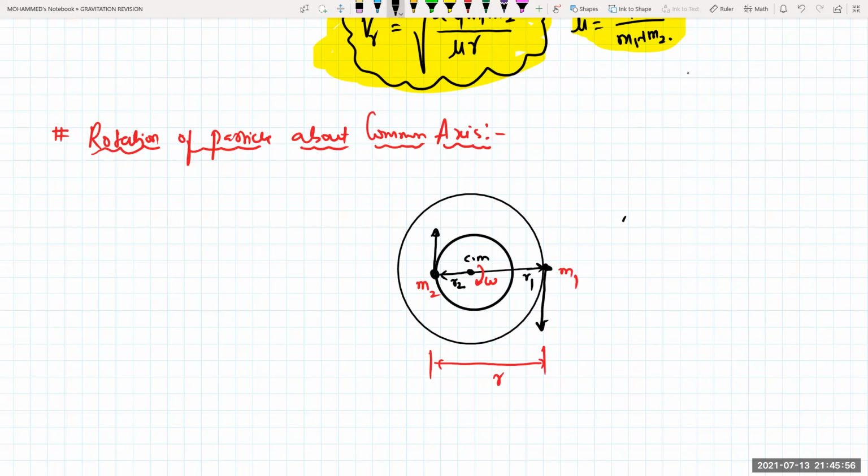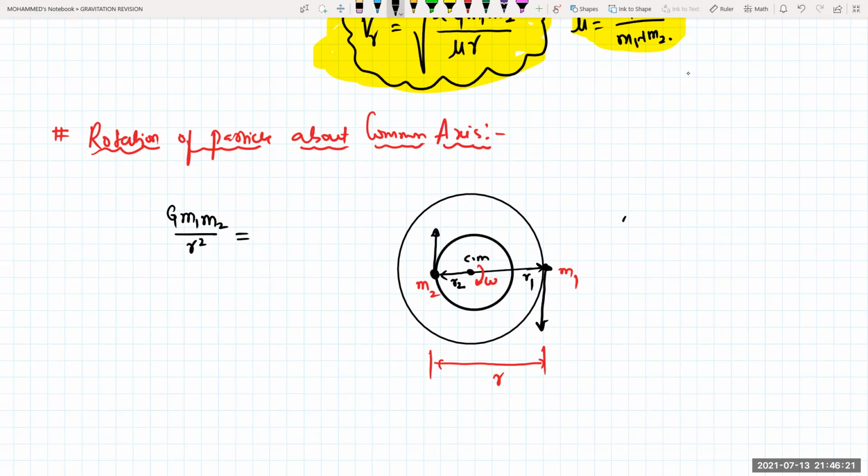Now tell me, when a particle is moving in a circular path, what is the force responsible for it to move in the circular path? Centripetal force. The force will be equal to G M1 into M2 divided by R square.